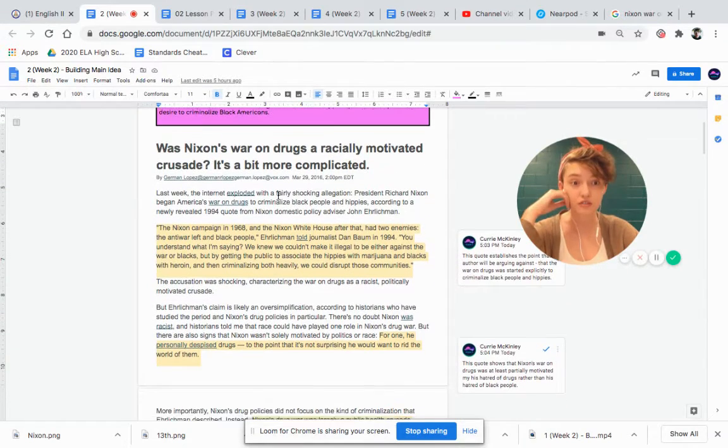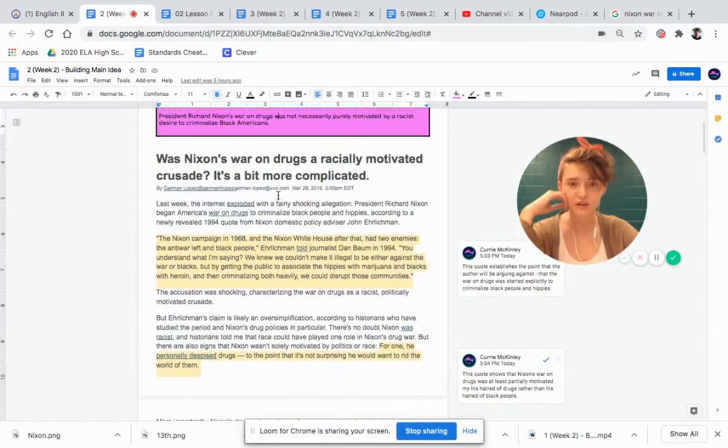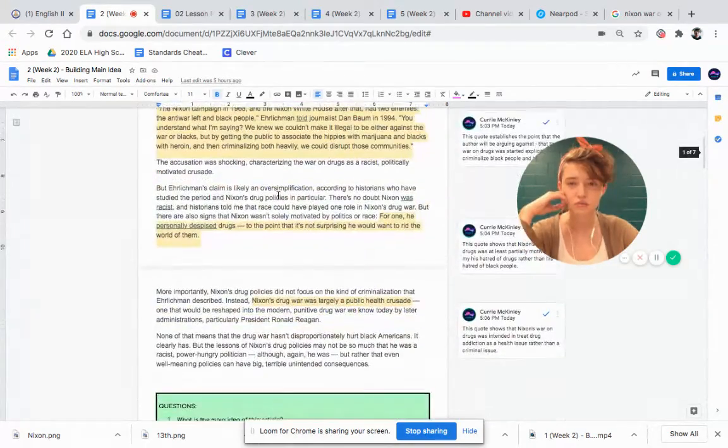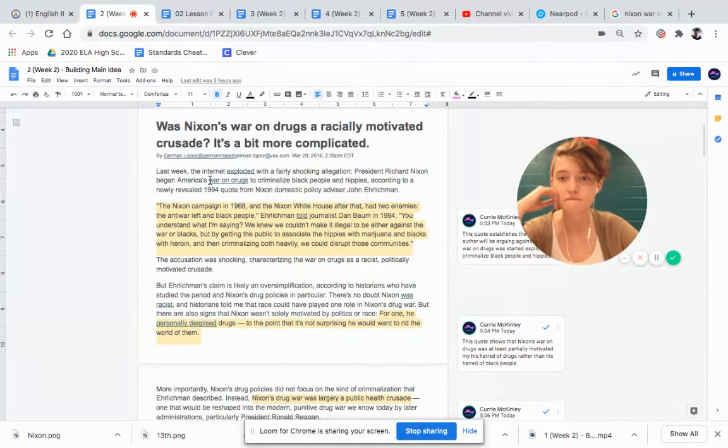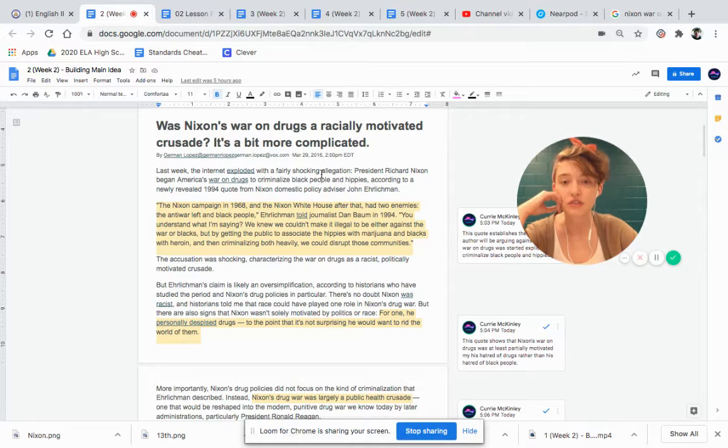First, of course, we read. I'll read the first 2 paragraphs just to get us into it. Okay. Last week, the internet exploded with a fairly shocking allegation. President Richard Nixon began America's war on drugs to criminalize Black people and hippies, according to a newly revealed 1994 quote from Nixon domestic policy advisor John Ehrlichman. Maybe that's how it's pronounced. I don't always know either.